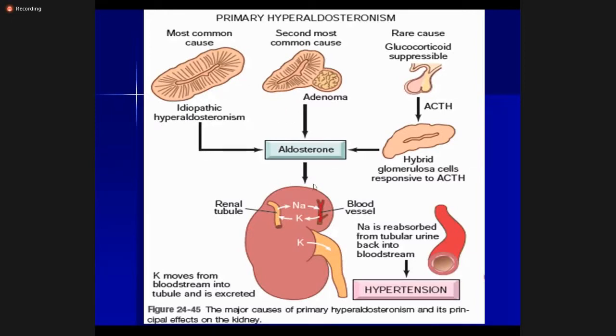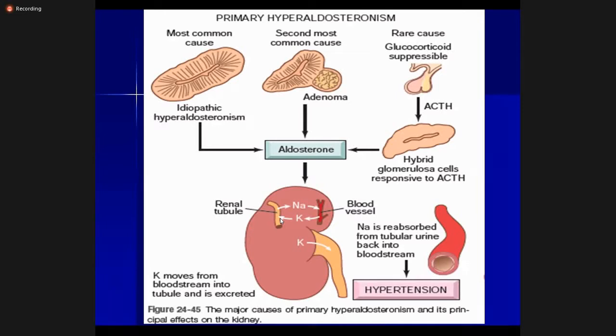So coming to the normal function of aldosterone, what does aldosterone do? The normal function of aldosterone is to absorb sodium from the renal tubules into the blood, and in exchange for this it secretes potassium and hydrogen ions into the renal tubules. So aldosterone causes sodium absorption and potassium and hydrogen excretion into the renal tubules.